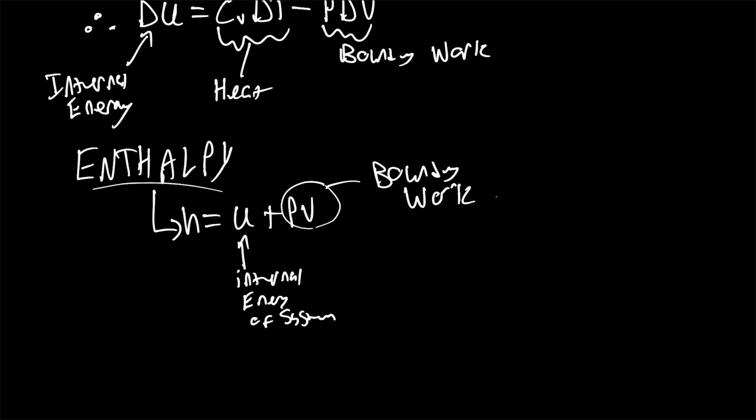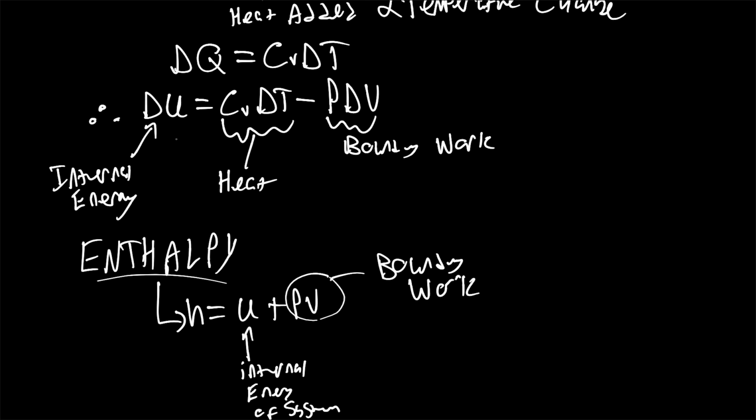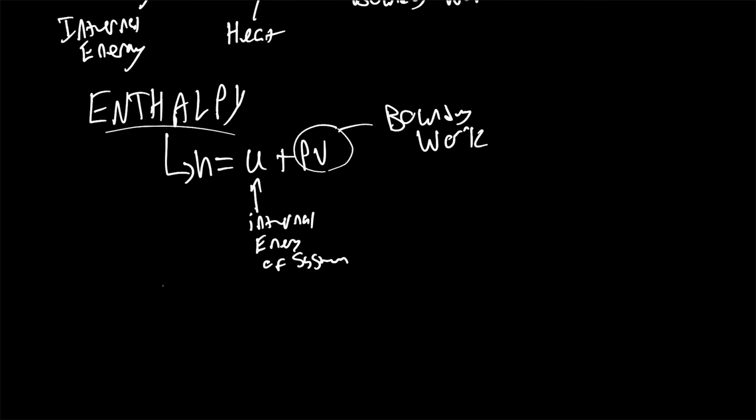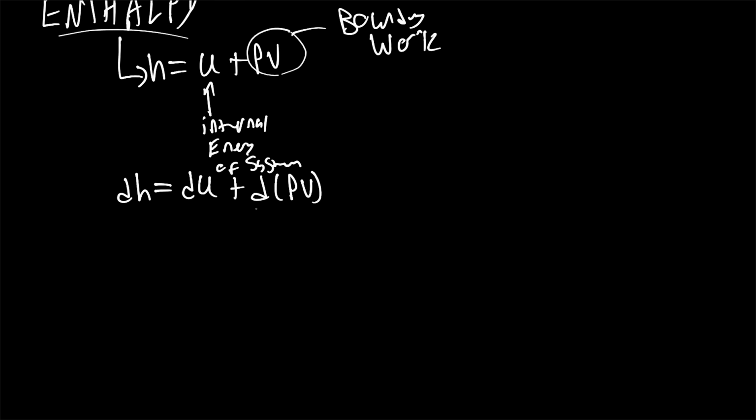And some interesting properties about enthalpy here, since we already know what our change in internal energy is. If we were to write this in differential form, we'll say dH, the differential change in enthalpy, is equal to the differential change in internal energy plus the differential change in the product of pressure times volume. From calculus, we know that this is going to be equal to, based on the multiplication law of differentiation, P dV plus V dP.